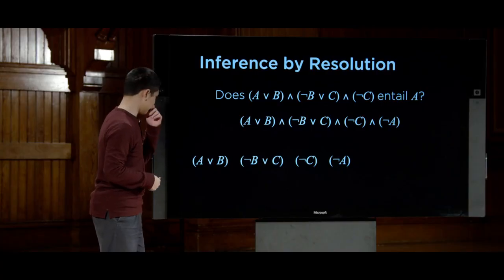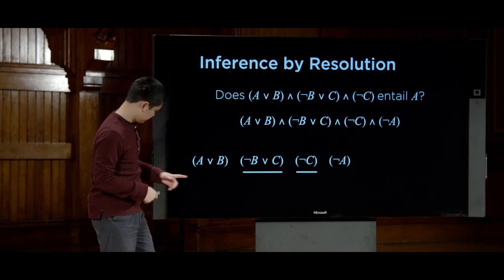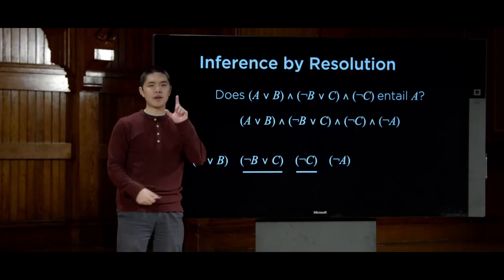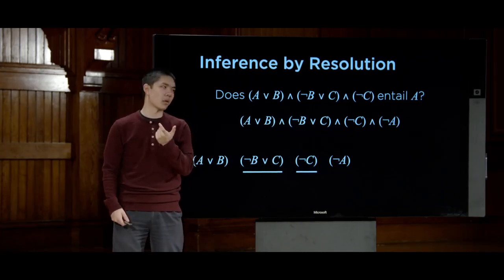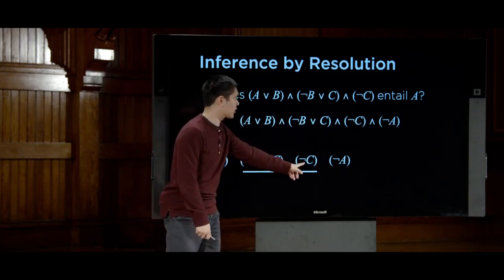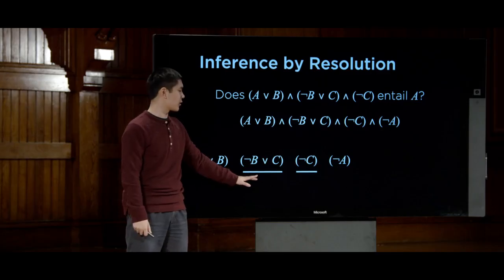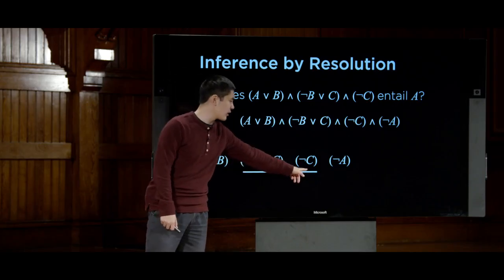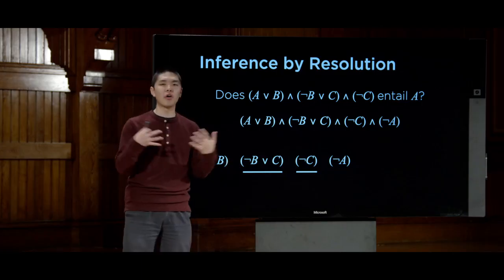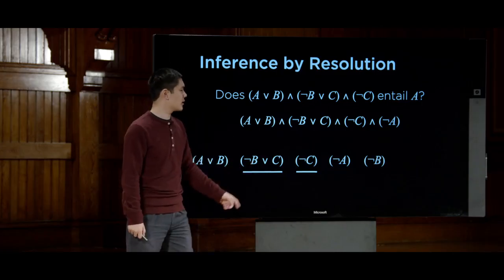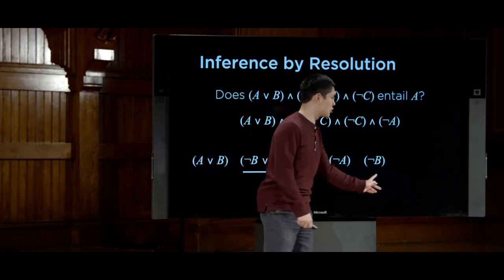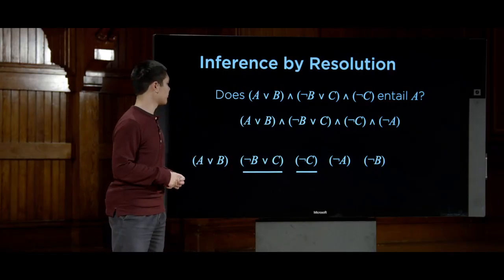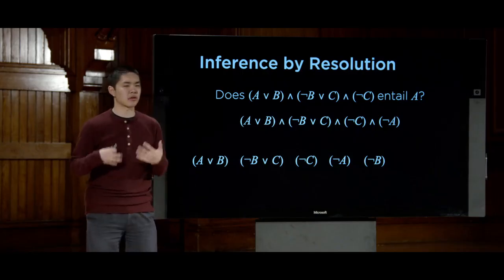And so looking at these 4 clauses, I see, all right, these 2 clauses are ones I can resolve. I can resolve them because there are complementary literals that show up in them. There's a C here and a not C here. So just looking at these 2 clauses, if I know that not B or C is true, and I know that C is not true, well, then I can resolve these 2 clauses to say, all right, not B, that must be true. I can generate this new clause as a new piece of information that I now know to be true. And all right, now I can repeat this process.